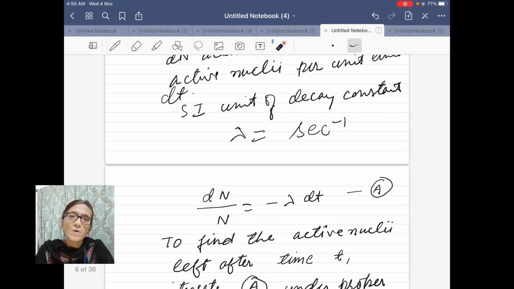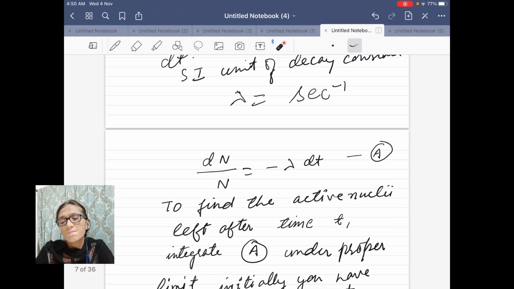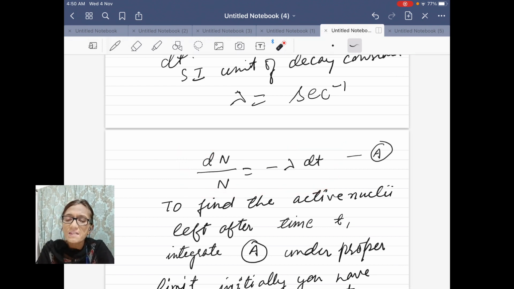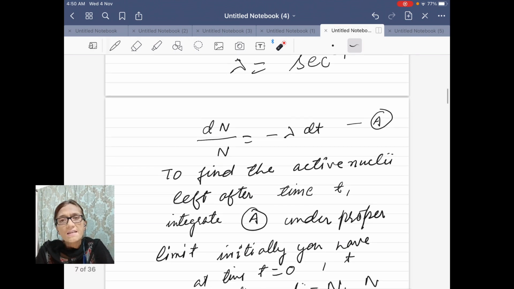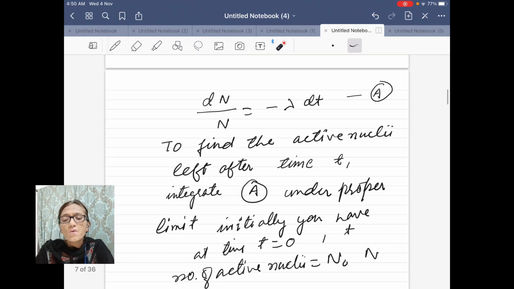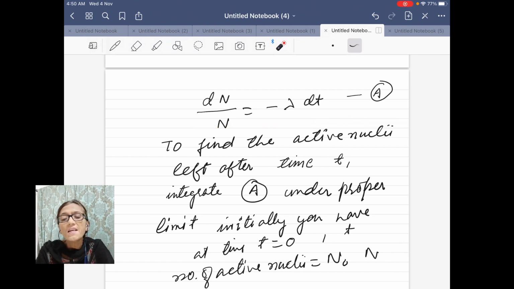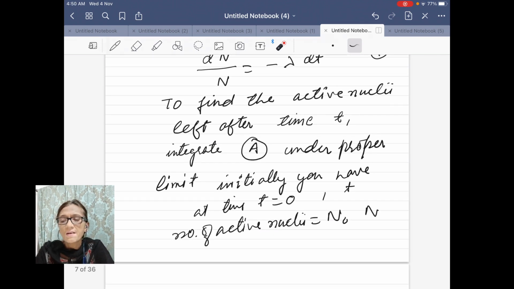Now let us derive an equation for the law of disintegration. We have formulated this equation just now: dN upon N is equal to minus lambda dt. For finding the number of active nuclei left after time t, we need to integrate this equation A under proper limits.